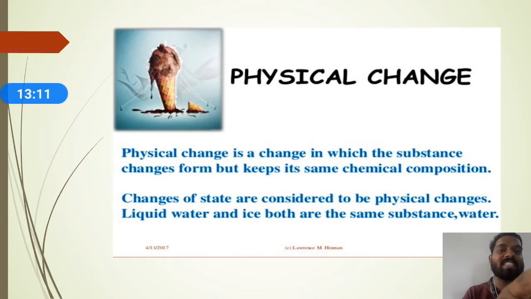Here you can see, physical change is a change in which the substance changes form but keeps the same chemical composition. For example, you can take ice cream; you can see in the picture itself, melting of ice. Melting of ice is a physical change. Why? Because the ice converts from the solid state to the liquid state, and no new substance is formed. So that's why it's a physical change.